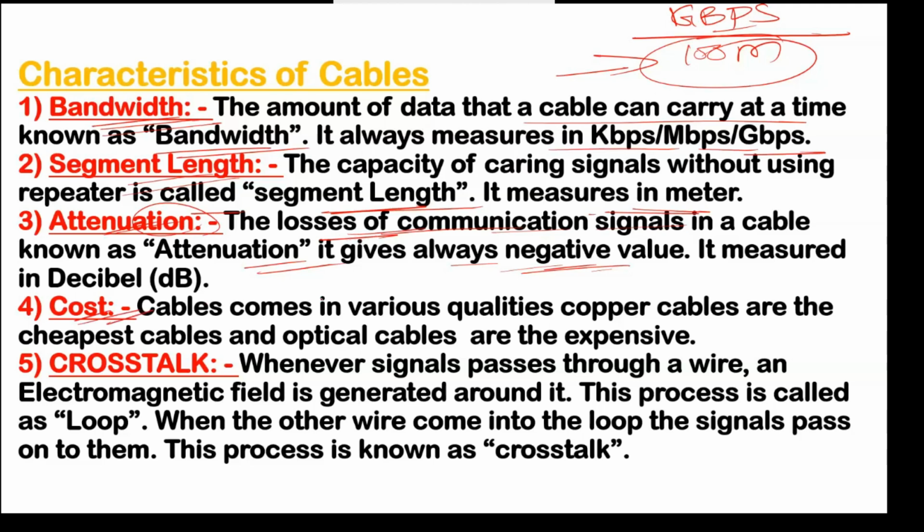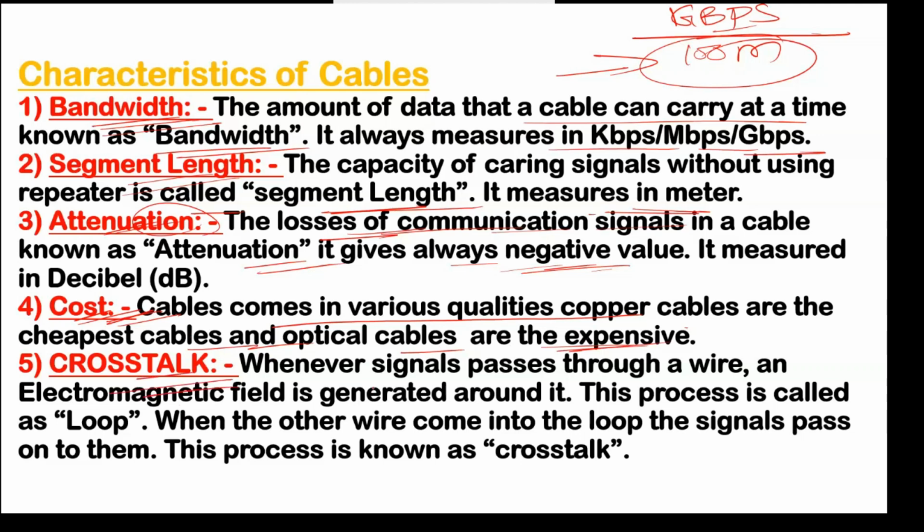Next is cost. According to the company's needs, we have to see the cost. Cable comes in various qualities. Copper cables are the cheapest cables, and optical fiber cables are the expensive cables. So according to the need, we can select that.